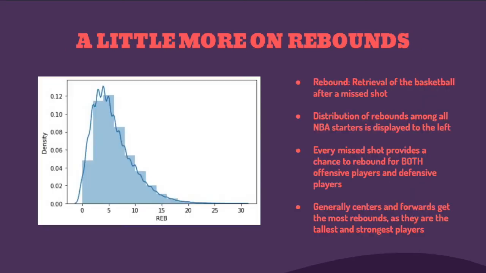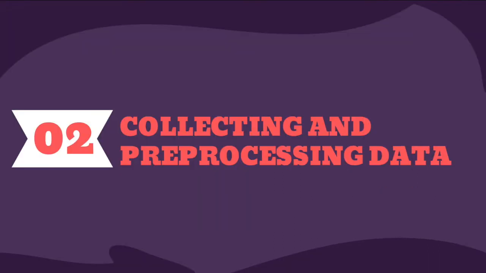These are American odds, and they can be converted into normal probability odds that would be compared to our model. So just to give a little background on rebounds, a rebound technically is the retrieval of the basketball after a missed shot. Here you can see the distribution of rebounds in the NBA, and what's very interesting about rebounds, which is why we wanted to predict rebounds, is that every missed shot in the NBA provides a chance to rebound for both offensive players and defensive players.